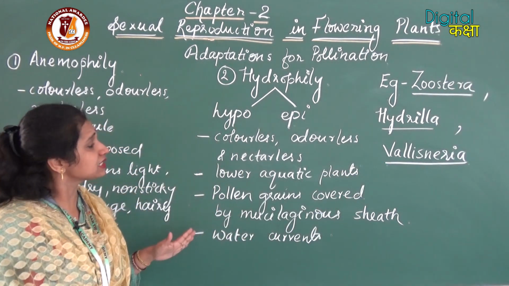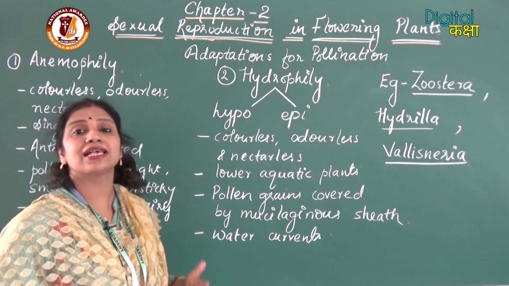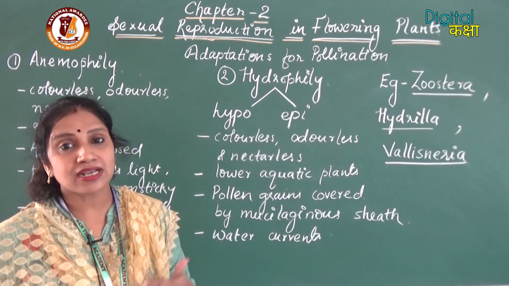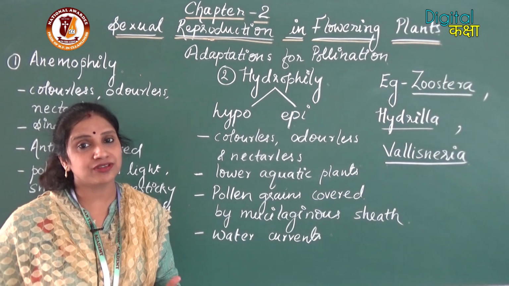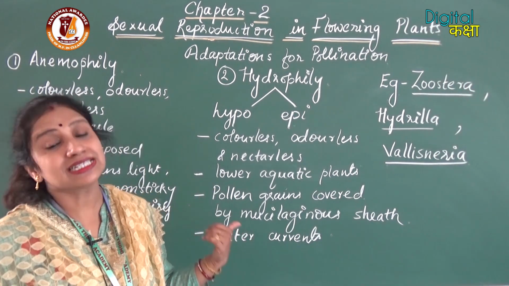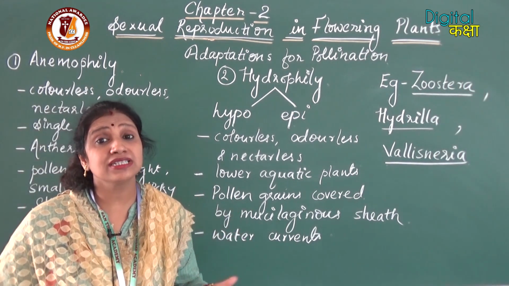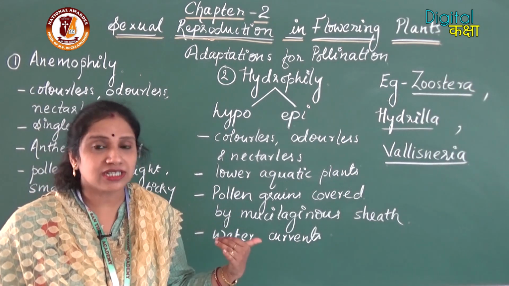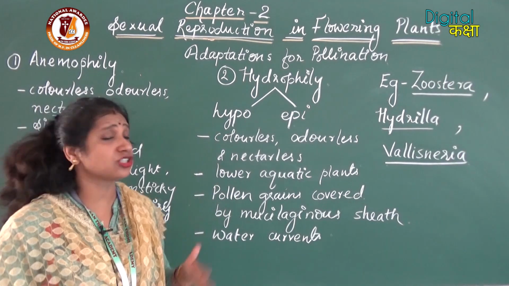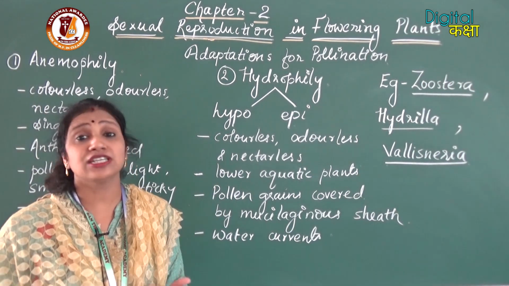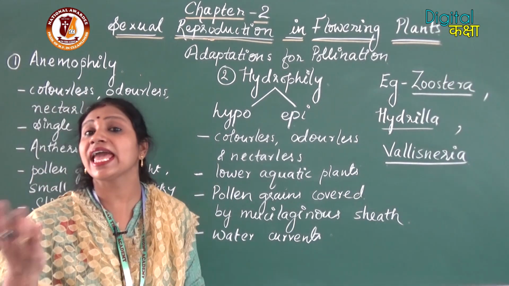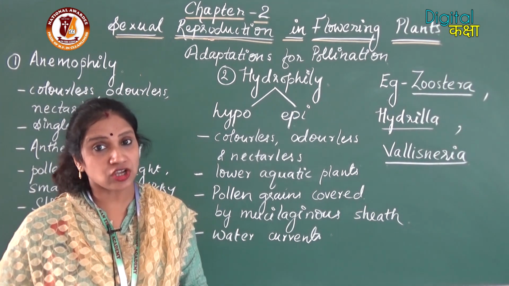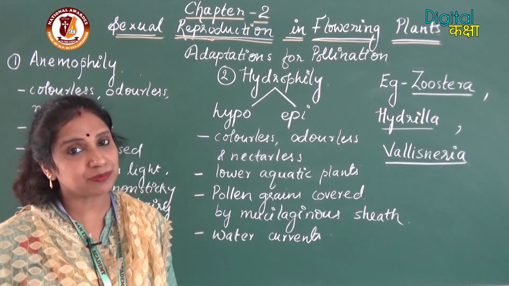Now the characters are mostly the same as those of the plant species which go for anemophily. Here also, as the plants are dependent upon an abiotic factor, water, for pollination, they need not be attractive. They need not attract any biotic agents for the pollination purpose.